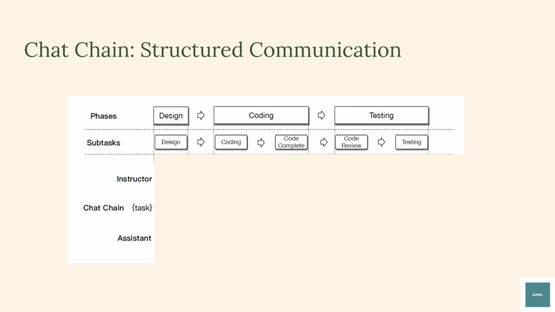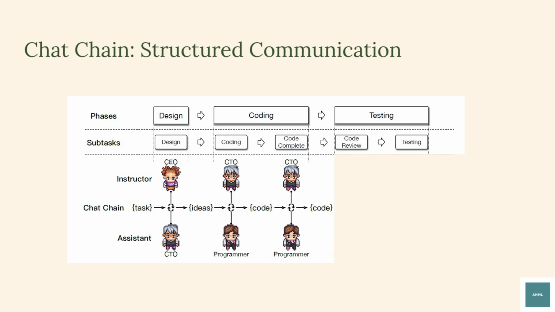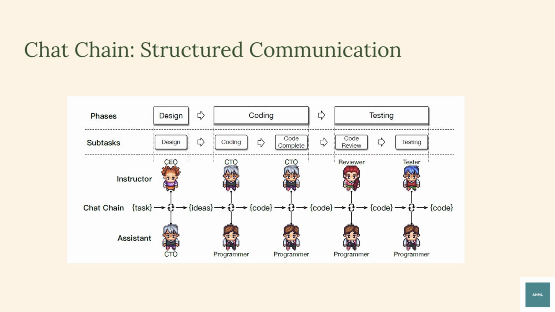The selection of the two agents depends on the nature of the subtask. For example, in the design phase, the CEO is the instructor, while the CTO is the assistant. In the coding phase, the CTO is the instructor, and the programmer is the assistant, and so on. The instructor initiates the instructions, and the assistant responds.